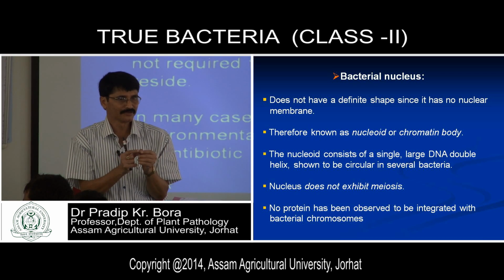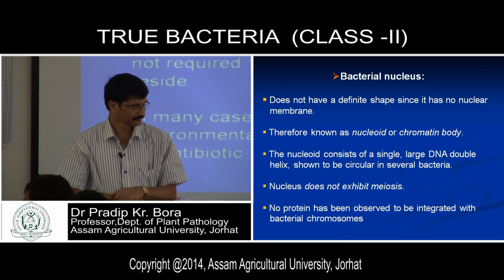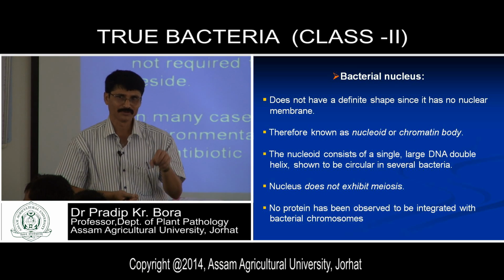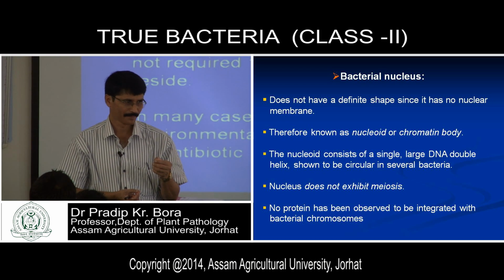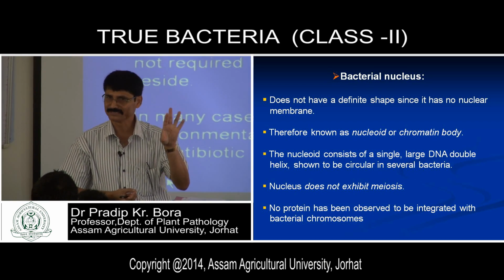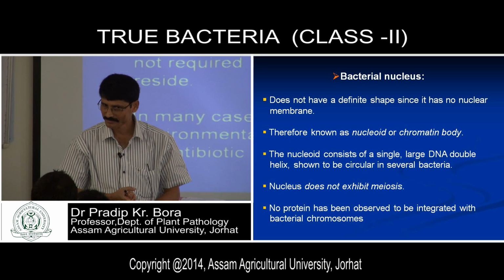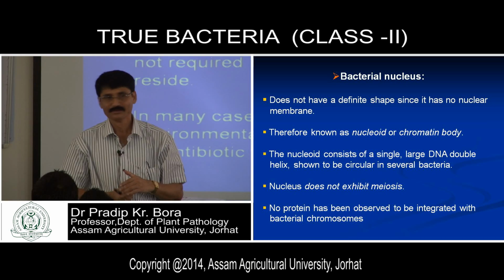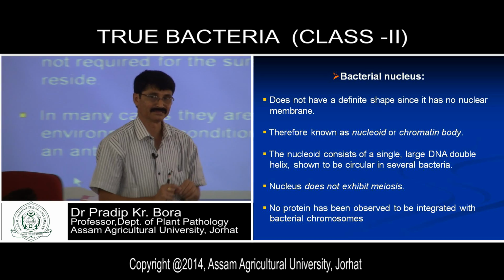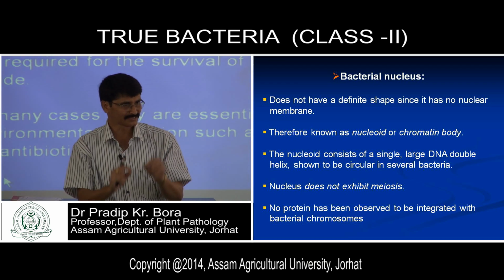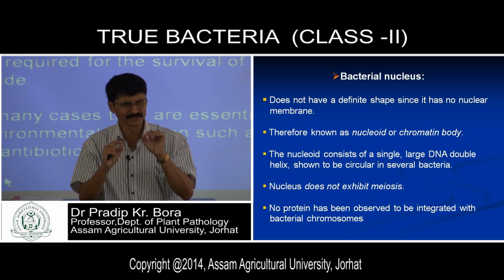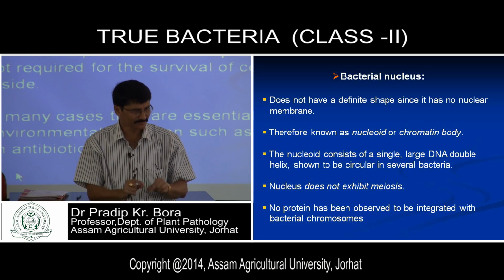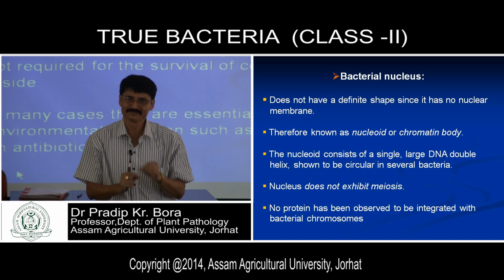And chemically, what is a gene? A gene is a nucleotide sequence. What is there in a nucleotide? Three things are there: sugar, nitrogen base, and phosphate. These three basic components constitute one nucleotide, and this is known as a gene because it conserves certain information. It has certain information for protein synthesis.